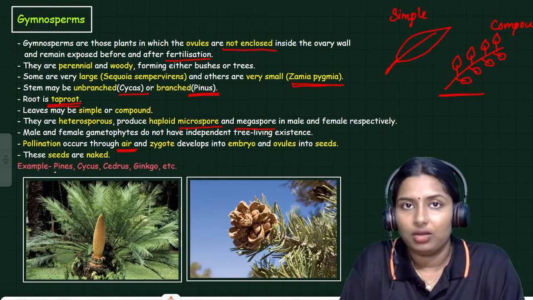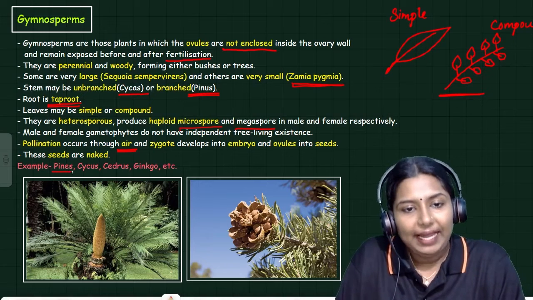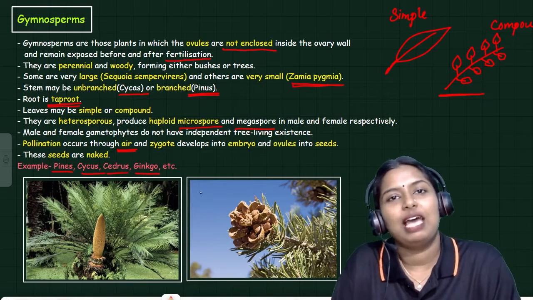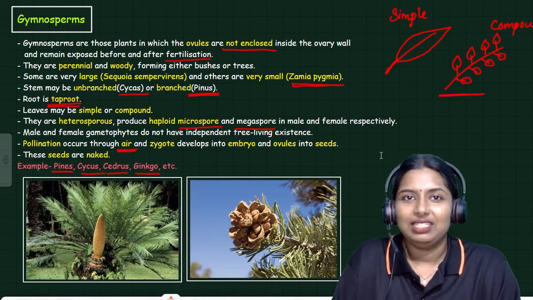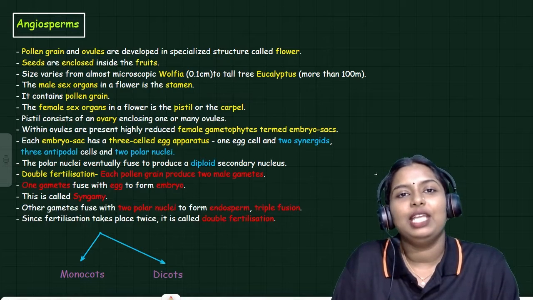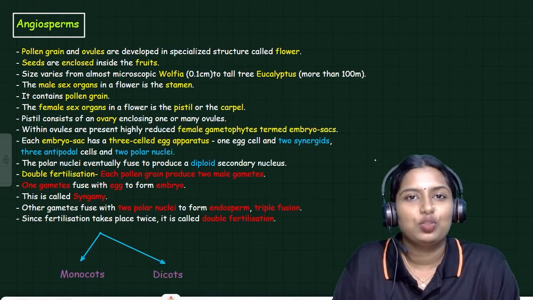Seeds are naked. I already mentioned this point. Pinus, Cycas, Cedrus, Ginkgo. These are the examples for gymnosperms. Is that clear? This is the last one, that is angiosperms.